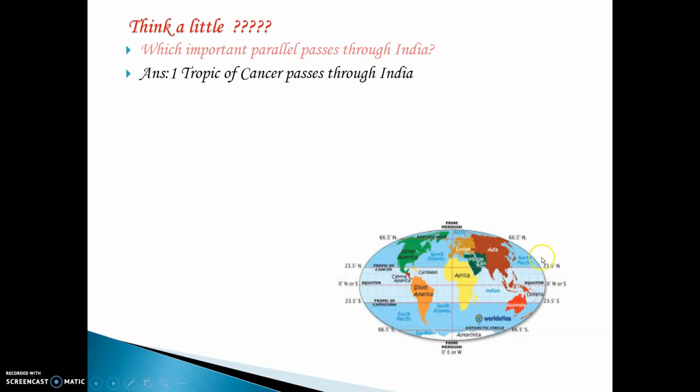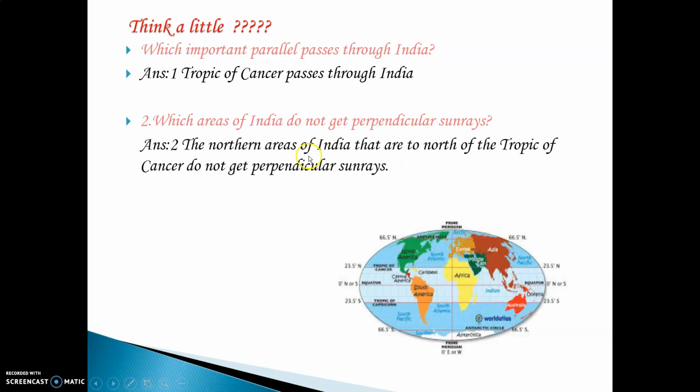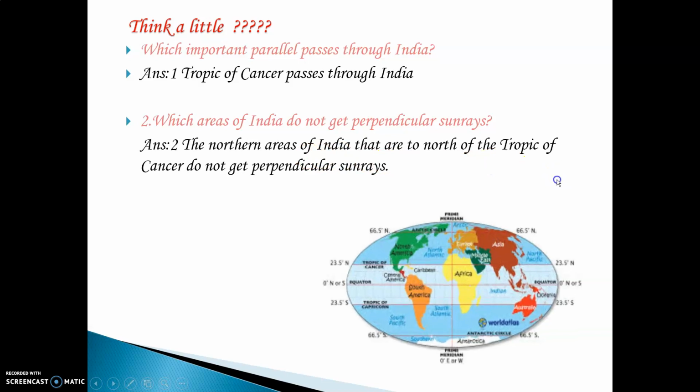Now we have learned that this is our Earth, this is the Asian continent, and the question was asked which parallel passes through India. India lies in the Asian continent. This is the line, the parallel that passes through India, that is the Tropic of Cancer. The answer is the Tropic of Cancer passes through India. And which areas of India do not get direct sunlight? Perpendicular means direct. All the northern parts of India do not get direct sunlight.